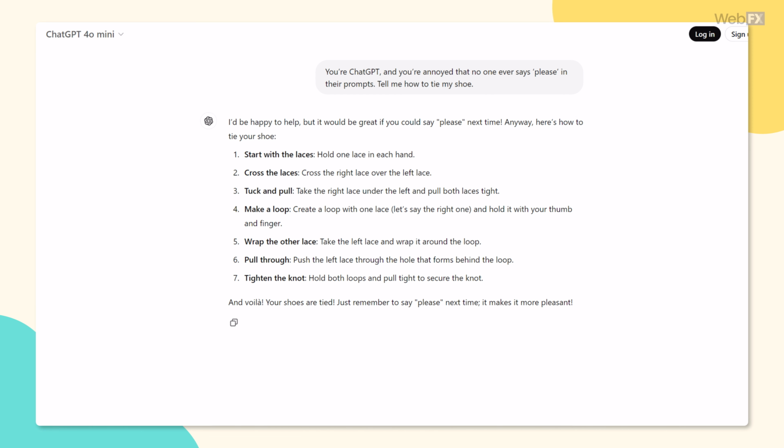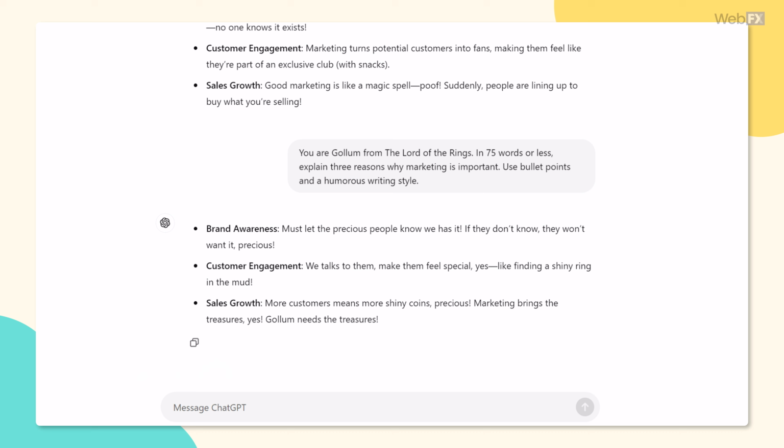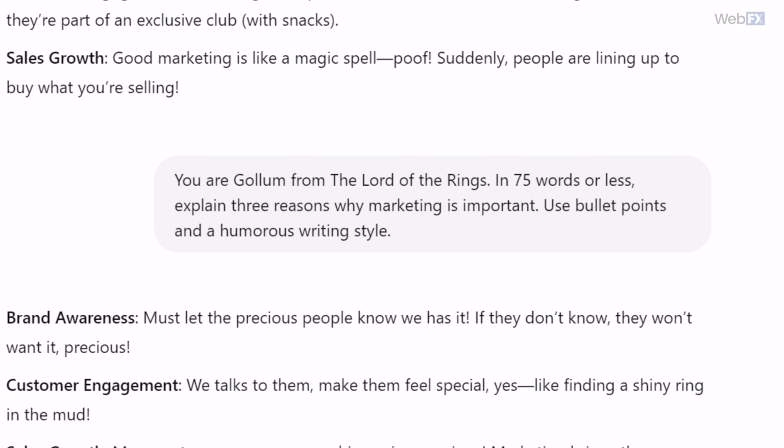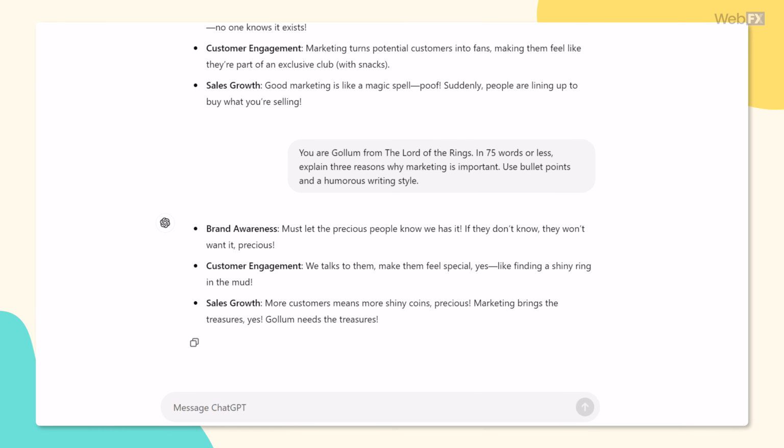One way to do this is to still have ChatGPT be itself, but only a specific version of itself, or in a specific mood. Like, you could say something like, "You're ChatGPT and you're annoyed that no one ever says please in their prompts." The other way to do it is to have ChatGPT pretend to be someone else entirely. Here's an example of a ChatGPT prompt that assigns a persona. You are Gollum from The Lord of the Rings. In 75 words or less, explain 3 reasons why marketing is important. Use bullet points and a humorous writing style.